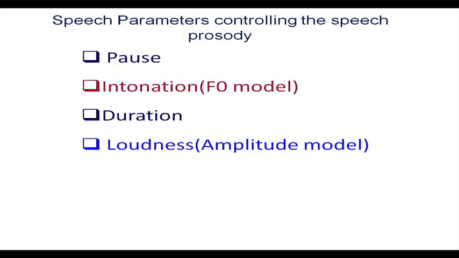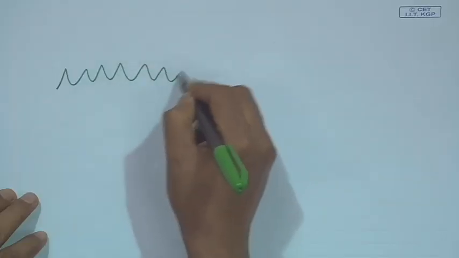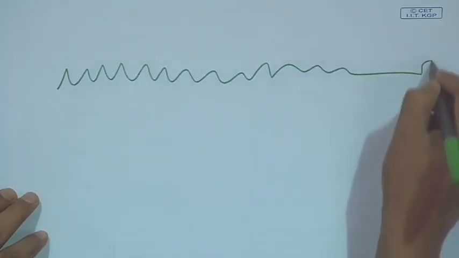Then there is intonation, or F0 modeling. If I say an utterance, throughout the utterance the fundamental frequency, F0, is not constant. Suppose I have a speech signal of 1 second.